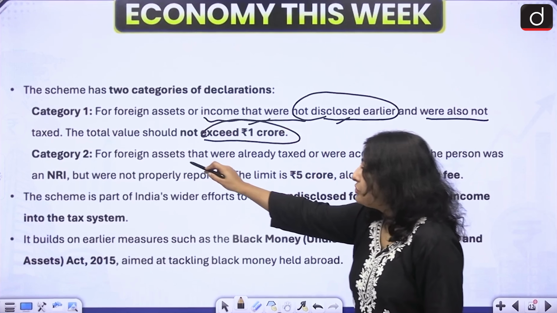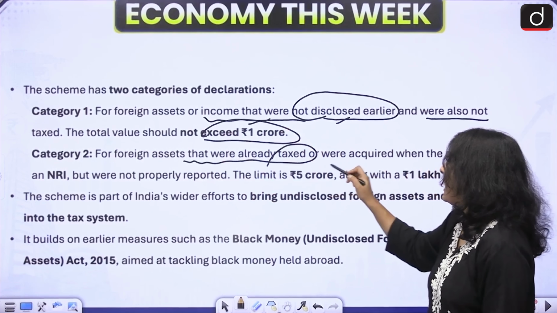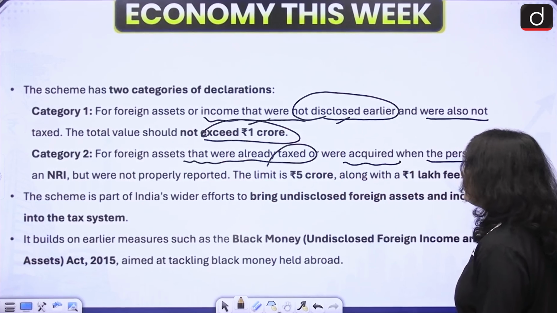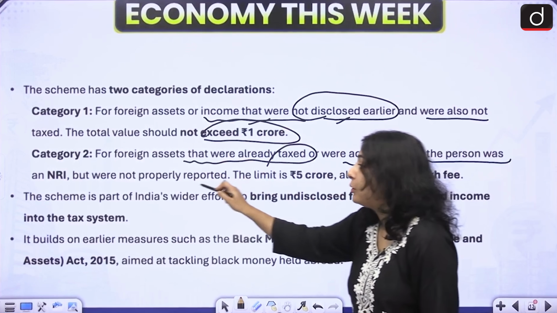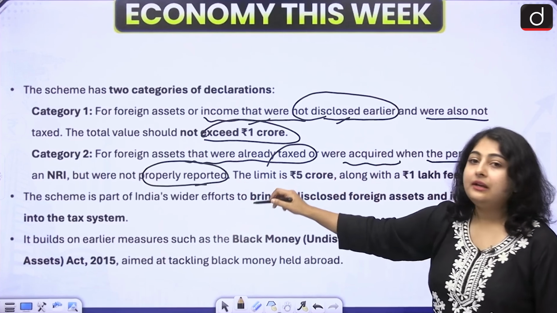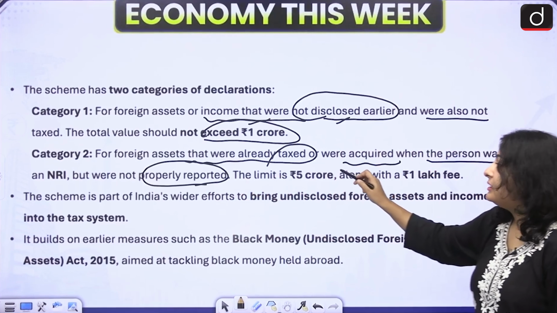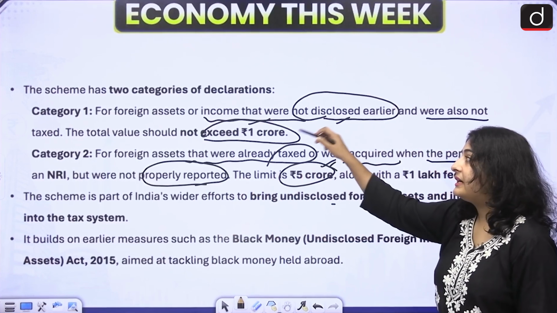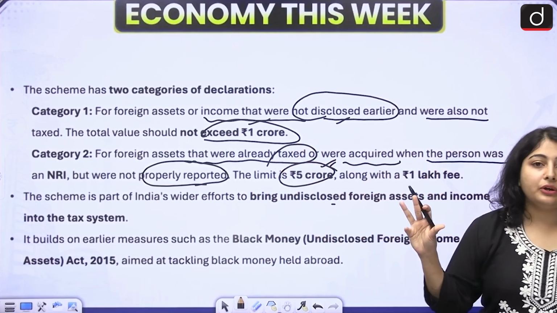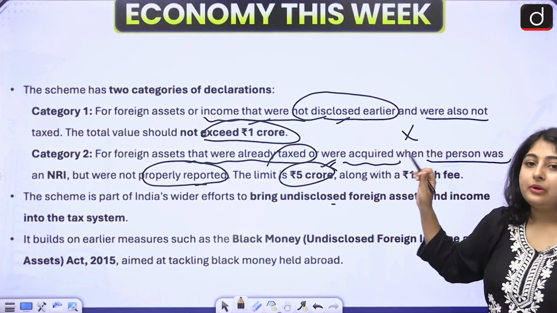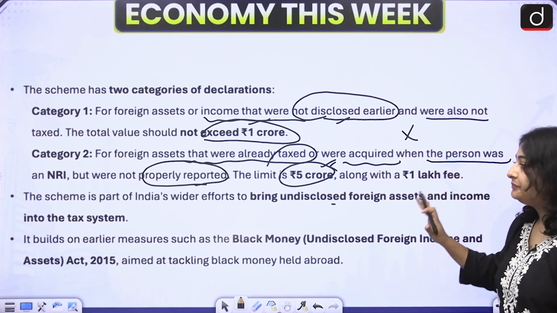Category 2 is for those foreign assets that were already taxed and were acquired when the person was an NRI, but were not properly reported. Okay, so for category 2, the limit has increased. The limit here is 5 crore rupees, while for category 1, the limit is up to 1 crore rupees. Now it is not that important for your examination, but still I have mentioned it.